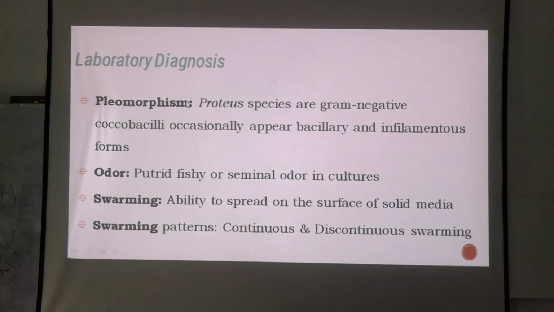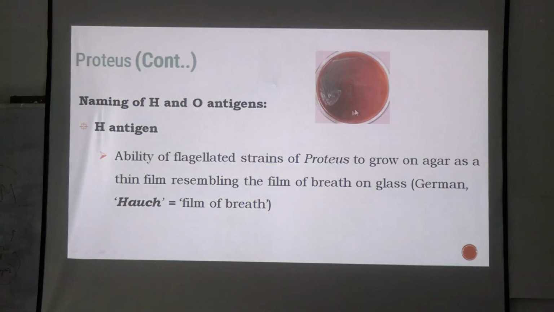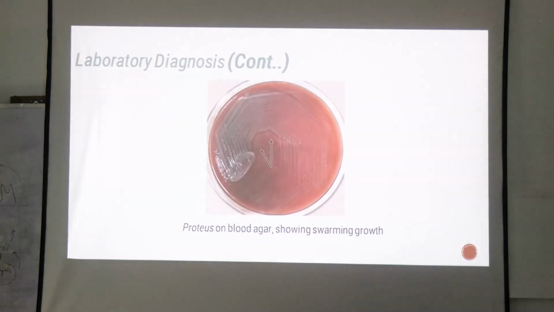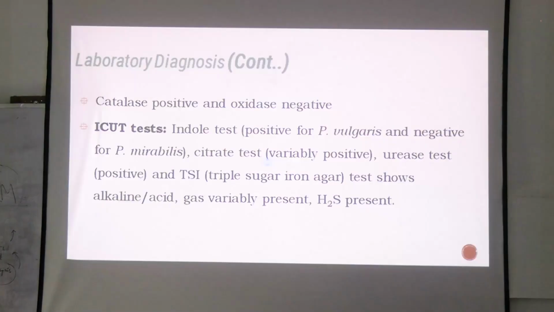So in the laboratory, whenever you see a Proteus colony on the agar, you can tell from afar that it's Proteus. Why? Because of this putrid, fishy, seminal odor in the culture. You just open the plate and you will have this fishy odor coming out from the organism. Also, you will see that there is swarming, the swarming that I showed you in this picture. This is not how the colonies look, right? This is swarming across the plate. This is Proteus for you. This is how the swarming looks.